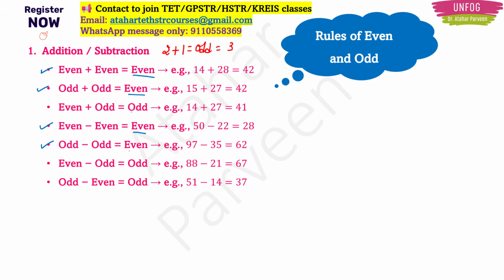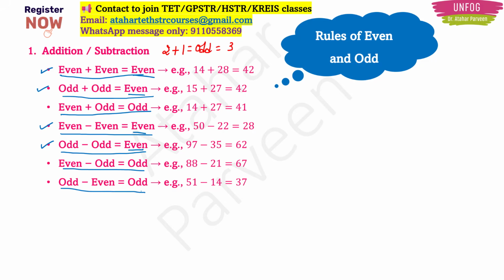Okay, this is very, very important. Same: even, even, even; odd, odd, even. The same thing should be there. Even, even, even; odd, odd, even. What are the rest of the cases? When there are two different things: even, odd, odd will be there; even, odd, odd will be there; odd, even, odd will be there.